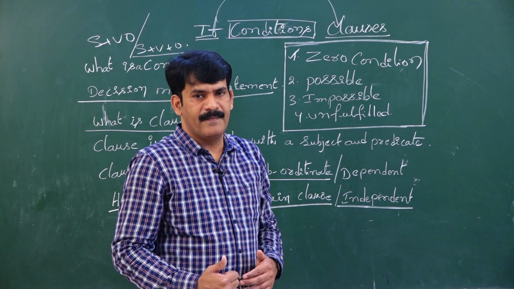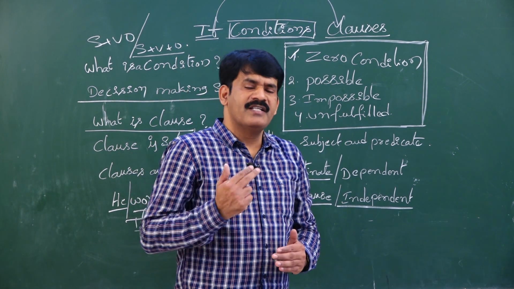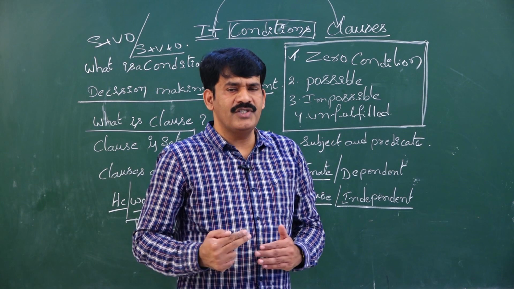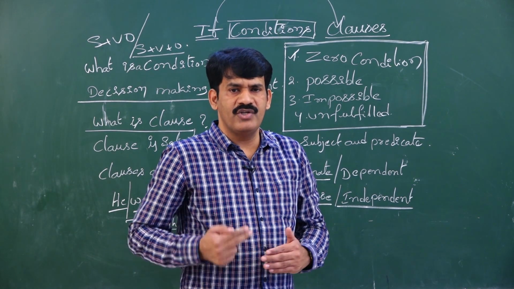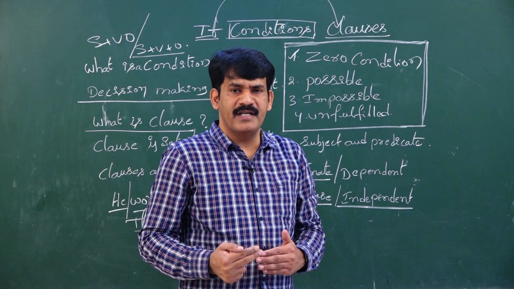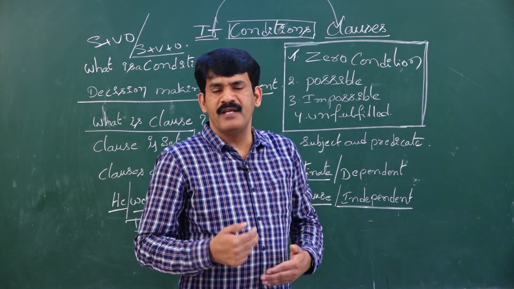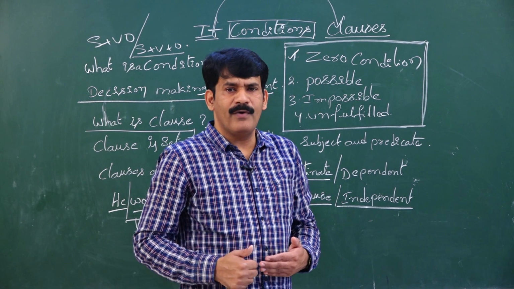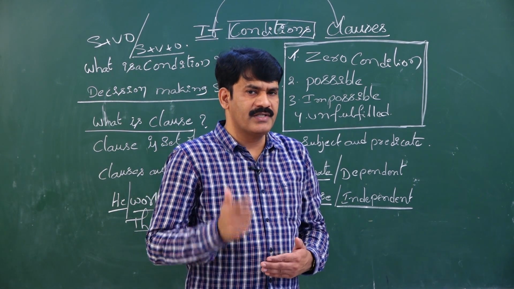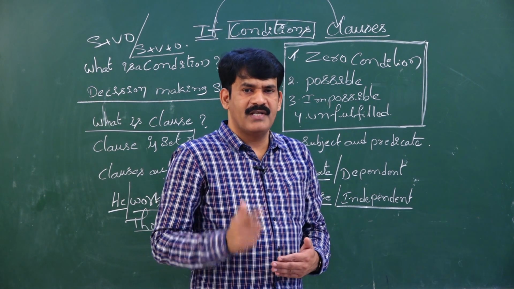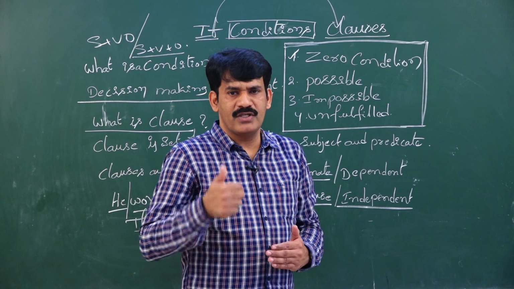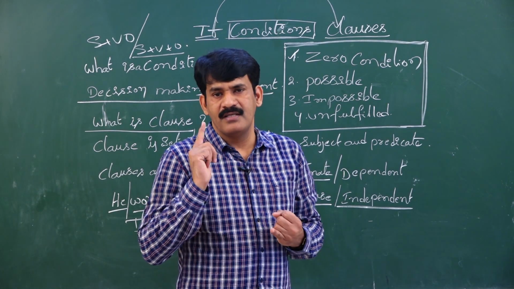Let us now understand condition by condition, how the structure of each condition is represented and how to convert a sentence into different conditions. One more point to be understood: each condition has two clauses, subordinating clause and main clause. In if conditions, whenever I use the word subordinating clause, remember it is the if clause.